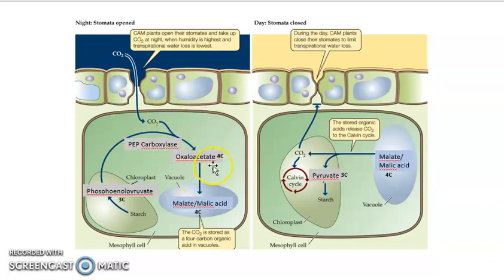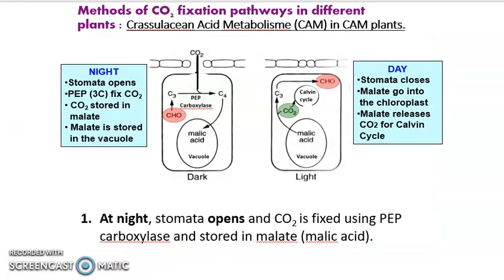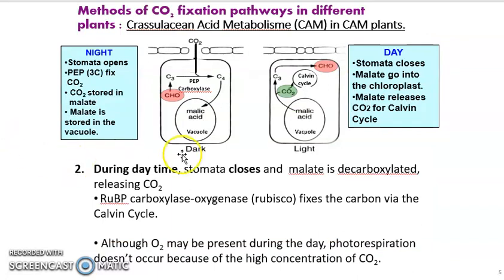And then what happened to this oxaloacetate? Oxaloacetate will be reduced to malate or malic acid. And then this malic acid or malate will be stored in the vacuole. So this process will occur during the night. So what happened during the day?